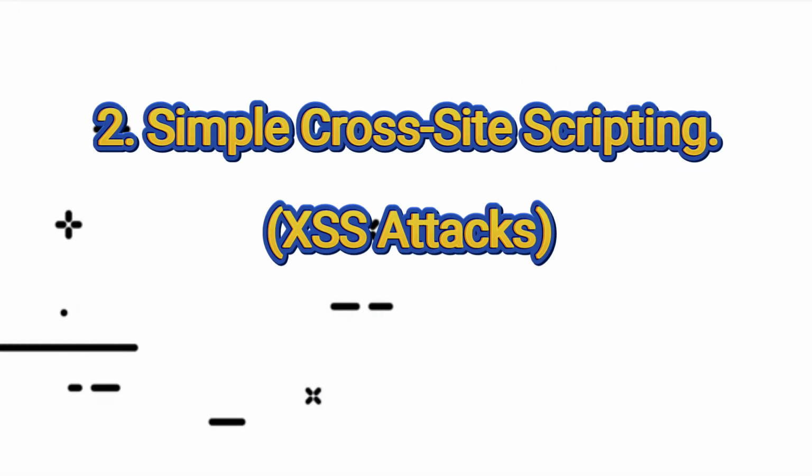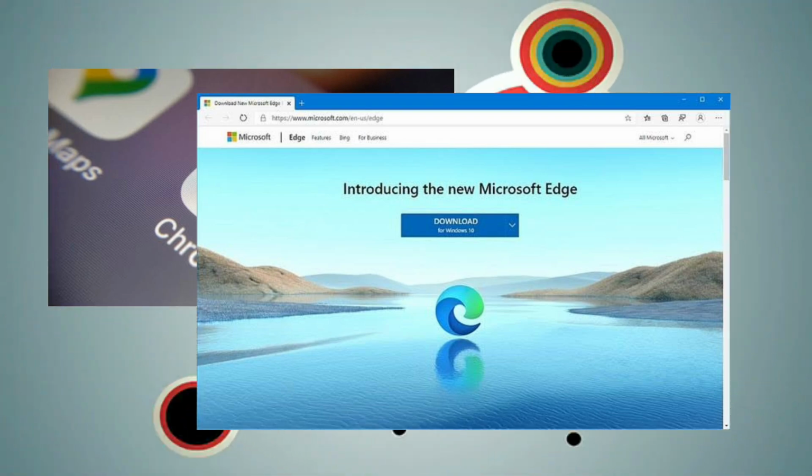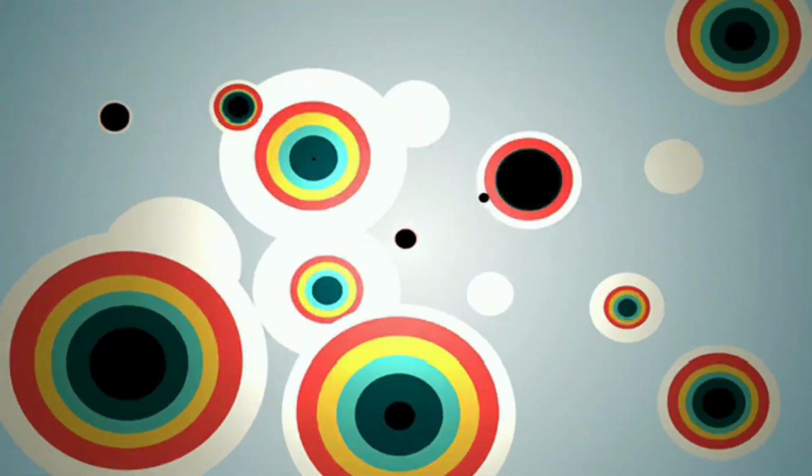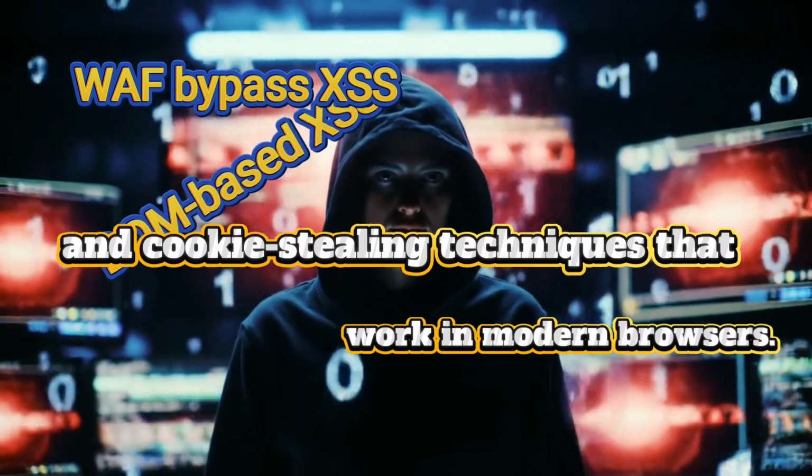Number 2 is simple cross-site scripting. Again, XSS is real, but those pop-up alert box demos don't cut it anymore. Chrome, Edge, and modern frameworks block most basic injections. What you need instead is WAF bypass XSS, DOM-based XSS, and cookie stealing techniques that work in modern browsers.